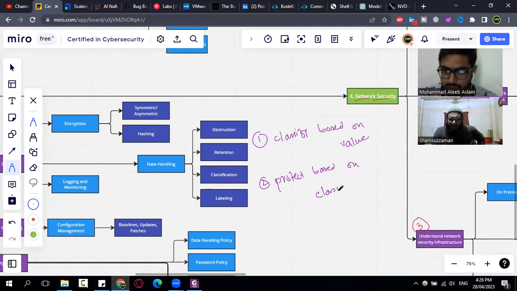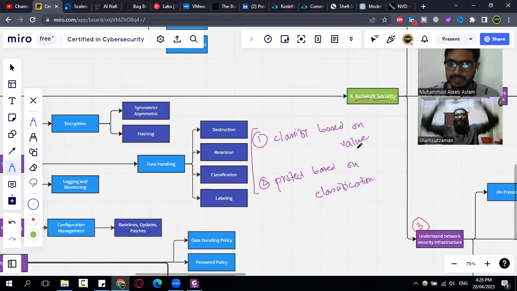So there are two quotations, or you can say two policies that are strongly followed in organizations. The number one is classify based on value. That means first we need to understand the value of an asset.